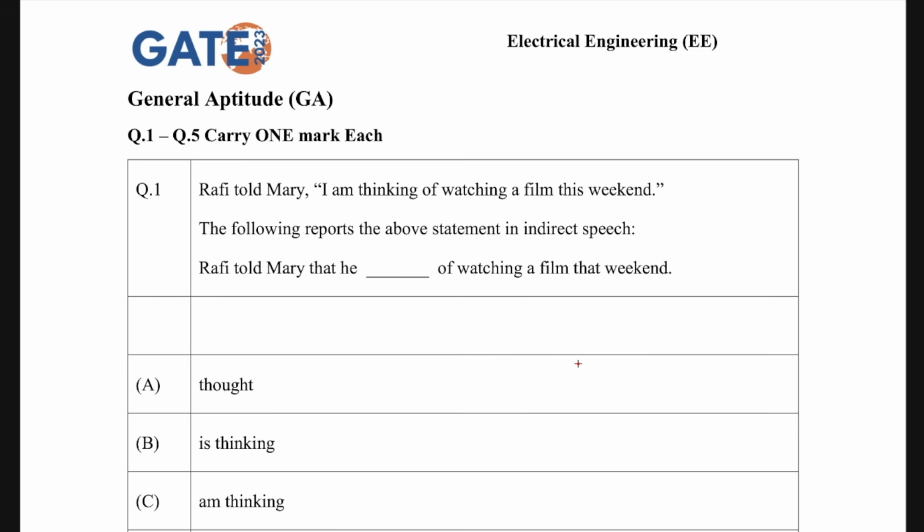Here what I'm going to do is take previous year's questions of different subjects, just like I have taken for electrical engineering. There are different subjects for GATE exam, and many of them have different aptitude sections and different questions in the aptitude section. Because we are preparing for the aptitude part, you don't only have to solve chemistry questions for aptitude. I'll be taking these 10 questions in a single video, and I'm going to tell you how to solve them one by one and what tricks are required to solve such questions. In that way you will get a mixture of 10 questions in a single video, and you will see how to approach them.